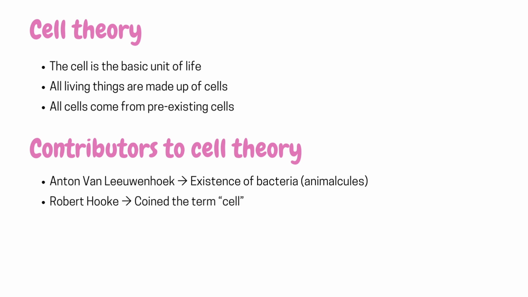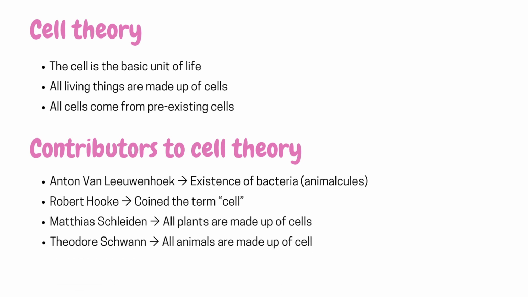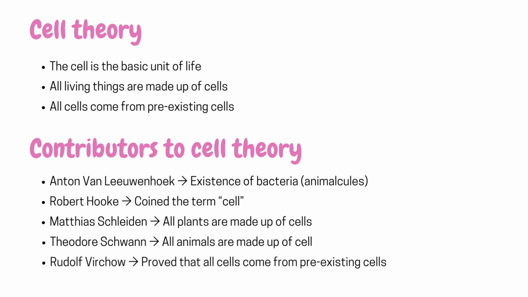Also, Robert Hooke was the one to coin the term cell, because when looking at a piece of cork under a microscope, he saw things that resembled chambers, so he called them cells. Two other important contributors to cell theory were Matthias Schleiden and Theodor Schwann. Schleiden stated that all plants are made up of cells, while Schwann discovered that all animals are made up of cells. Finally, Rudolf Virchow was the one to prove that all cells come from pre-existing cells.